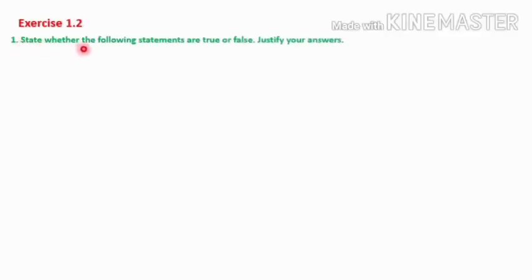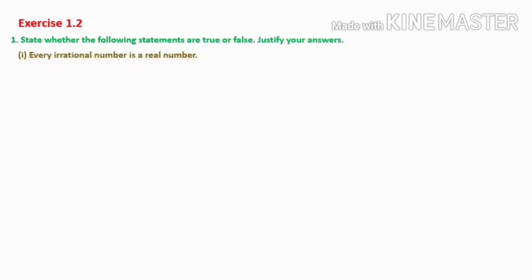Let's begin our lesson. First question from exercise 1.2. The question is, state whether the following statements are true or false. Justify your answers. The first statement is, every rational number is a real number.